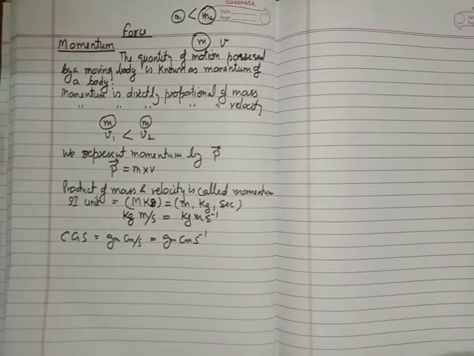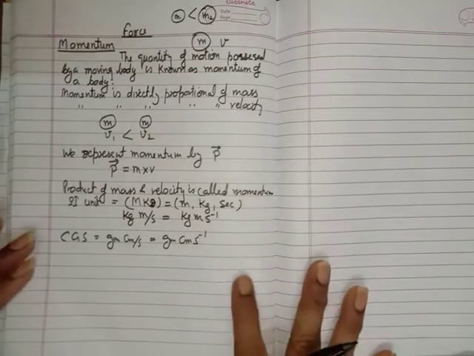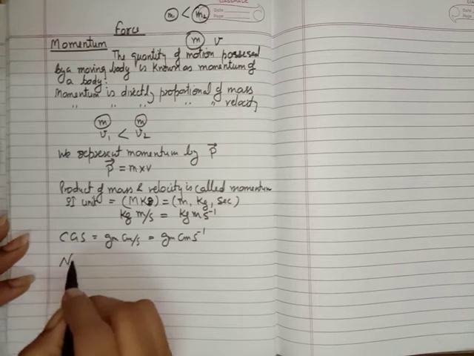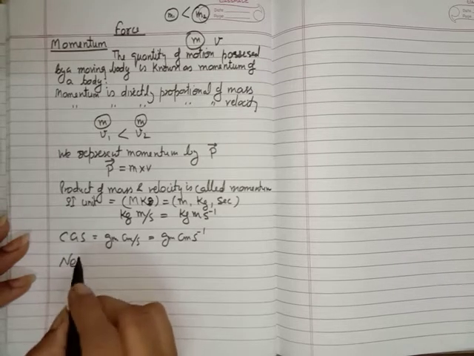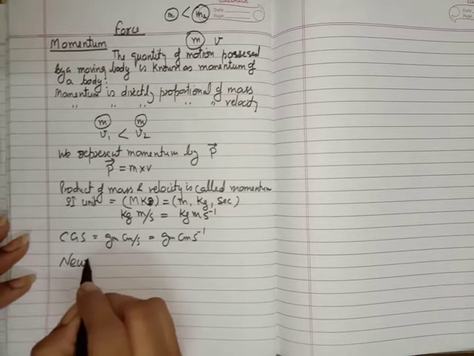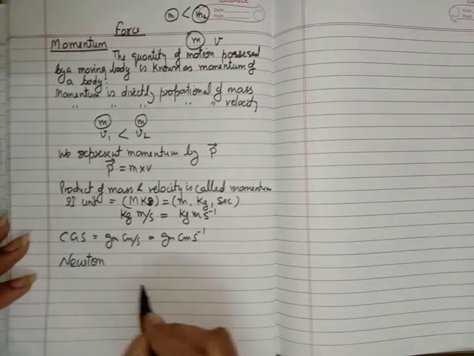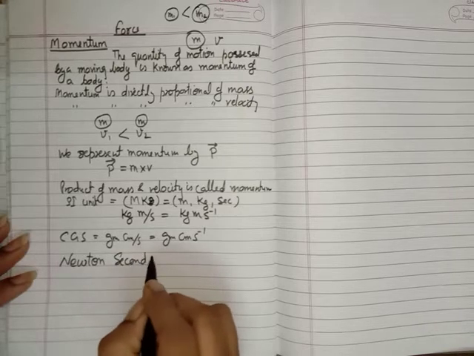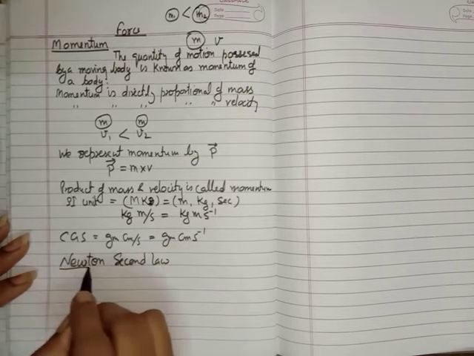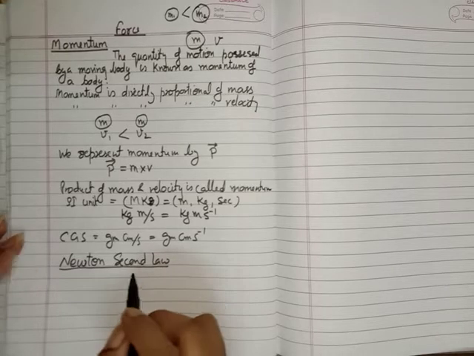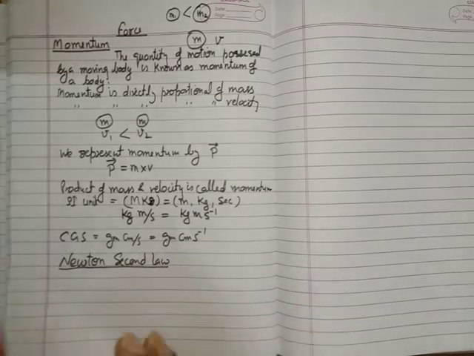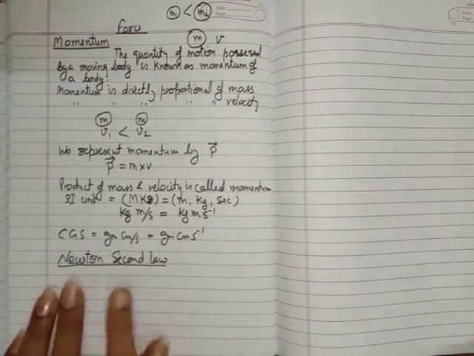Now you will understand what momentum is. After momentum, you can easily understand Newton's second law. So I am writing here Newton's second law. This is a very important law of this chapter. Actually, all three laws are really important. We know that Newton's first law was Newton's law of inertia, which I explained to you in the last lectures. Now this is Newton's second law.